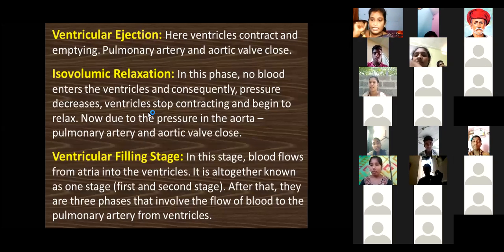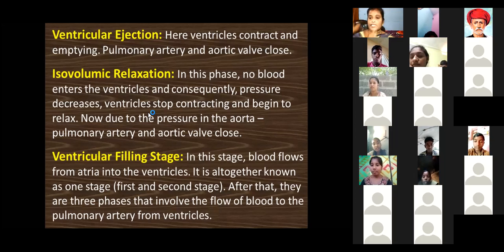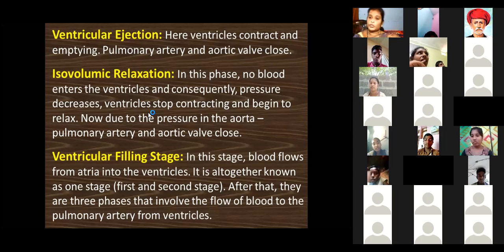Contraction is lub, relaxation is dub. The completion of the heartbeat overall is called the cardiac cycle. This is non-stop, a continual process throughout the life of all living organisms. Can you understand, ma'am? Shall I move to the next slide?